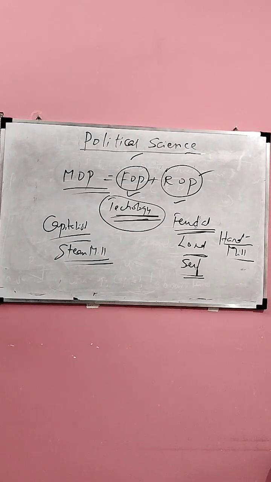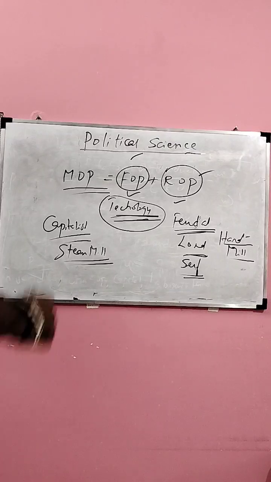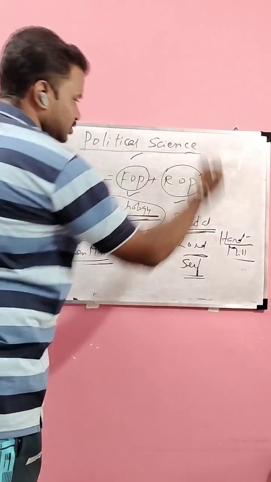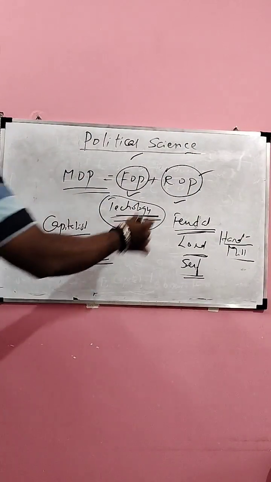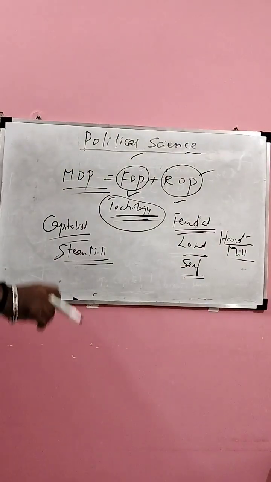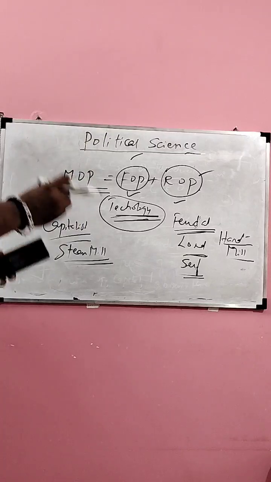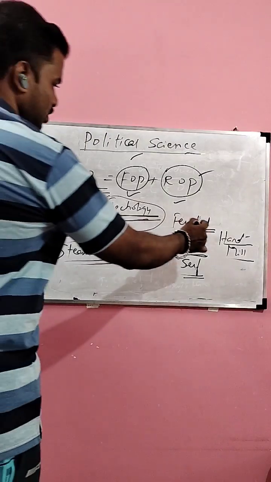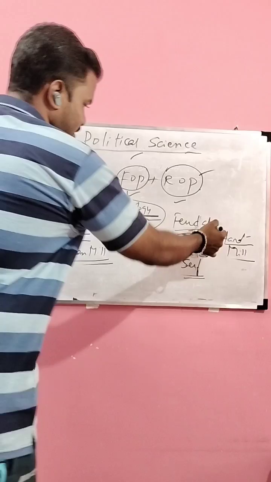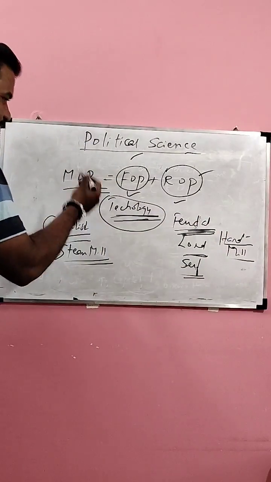Now FOP is changed. Now when FOP changes, ROP also has to change. But ROP does not change that easily. It changes only after conflict. It changes only after revolution. So feudalism later transformed into capitalism.